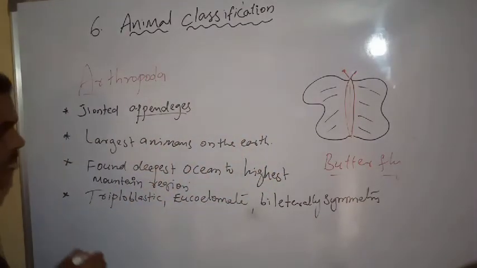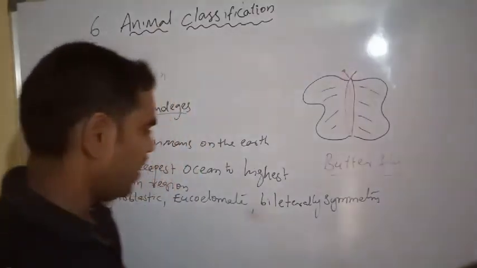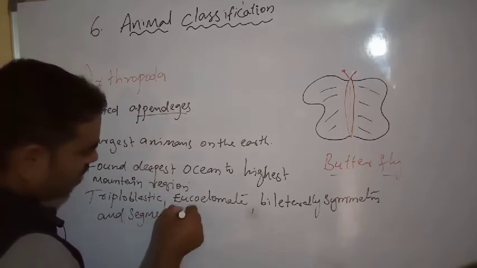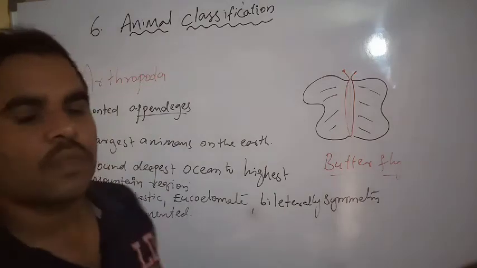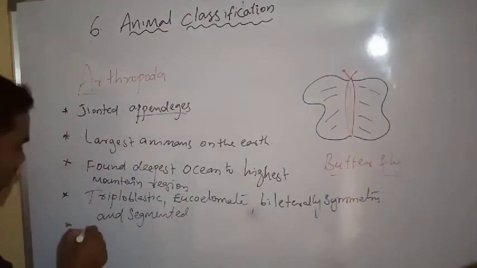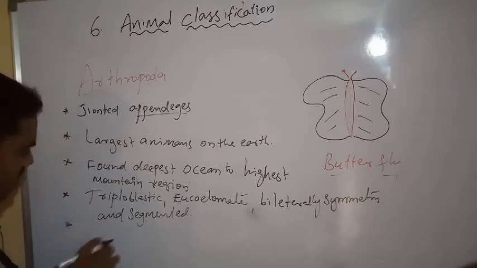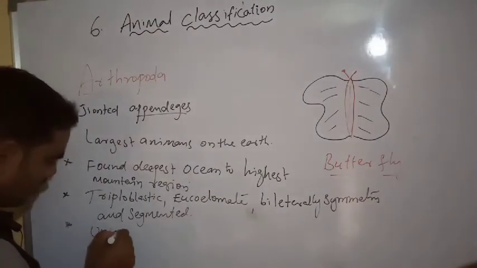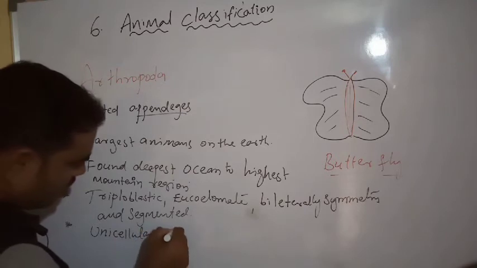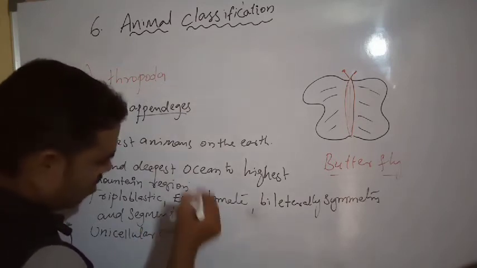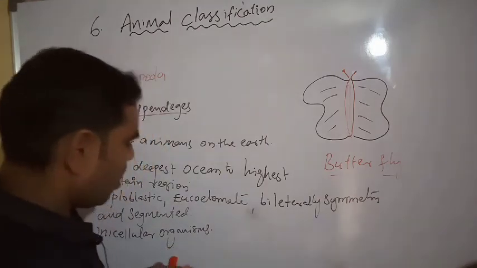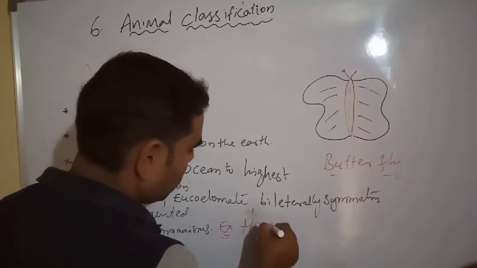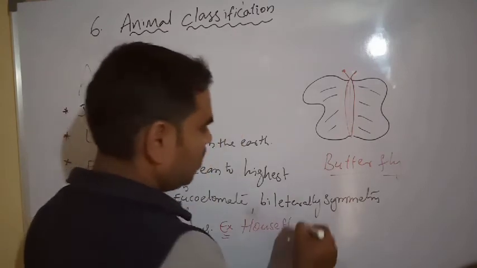Next, segmented body. Unisexual organisms. Examples are housefly and butterfly.